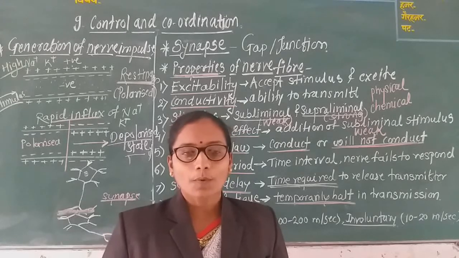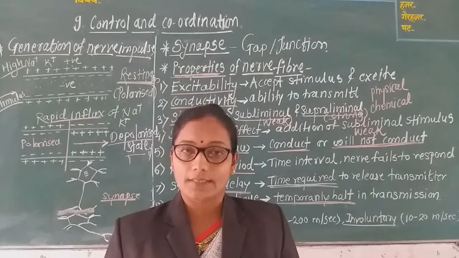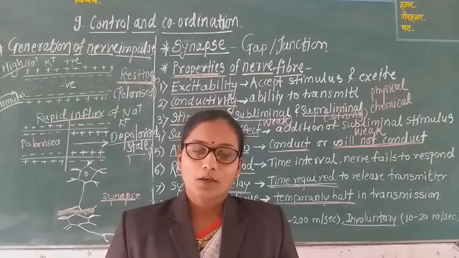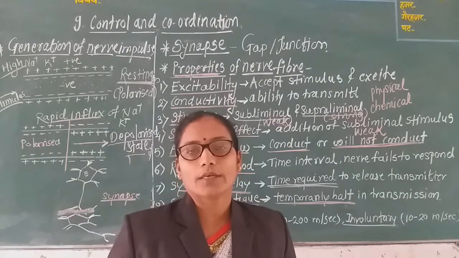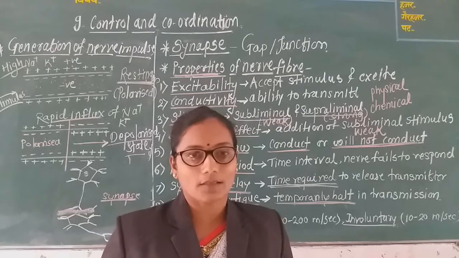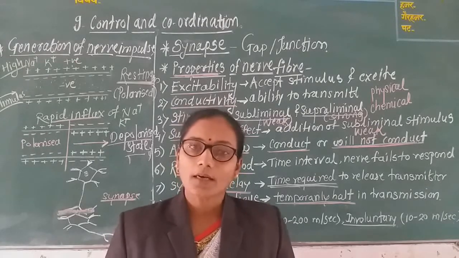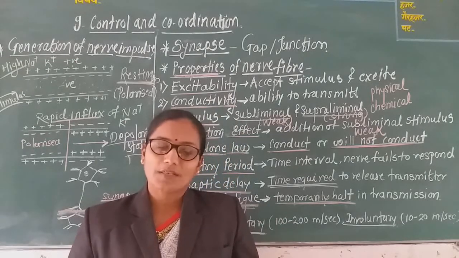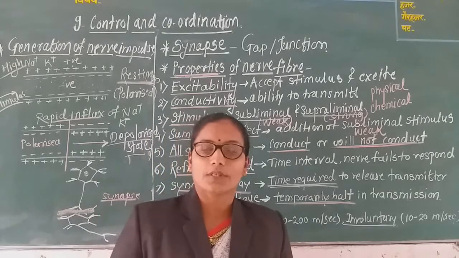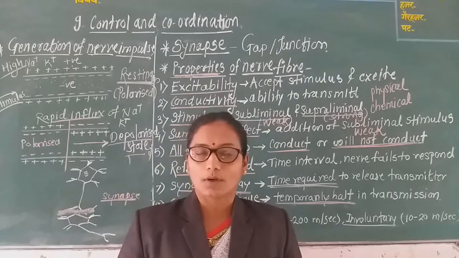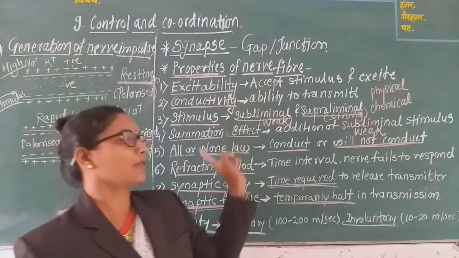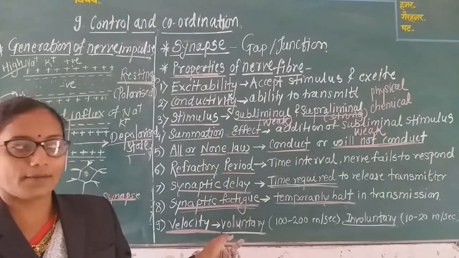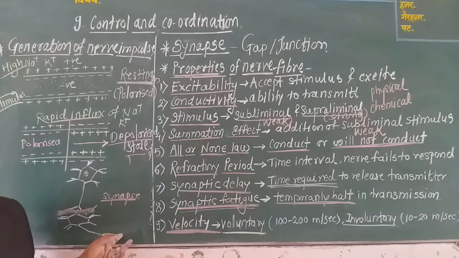Okay. Hope all of you understand this basic part of control and coordination. Previously I also told that control and coordination is divided into two mega chapters, nervous coordination and hormonal coordination. Under nervous coordination we studied the first part, that is the neuron, then nerve fibers and the synapse, and also the properties of the nerve fiber and generation of the nerve impulses.